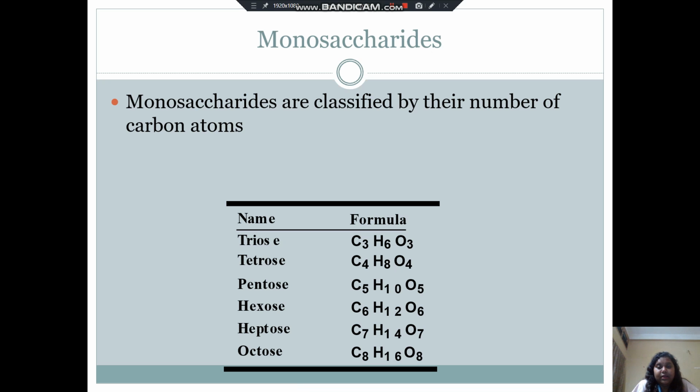Monosaccharides are classified by their number of carbon atoms. Triose is C3H6O3, which contains 3 carbons; tetrose is C4H8O4, which contains 4 carbons; pentose contains 5 carbons; hexose is C6H12O6; heptose is C7H14O7; and octose is C8H16O8.